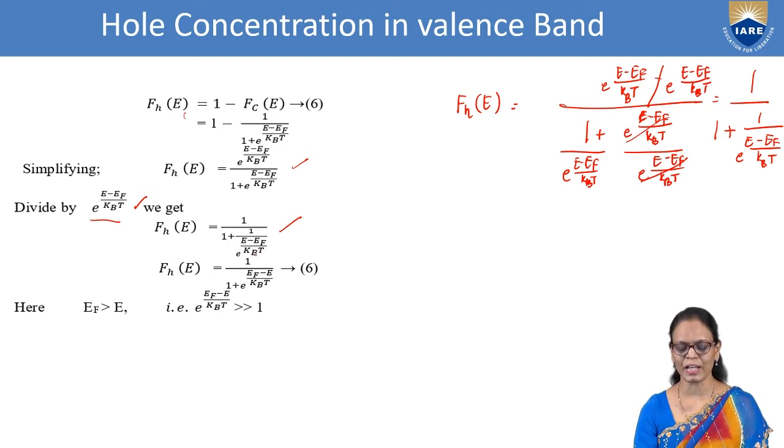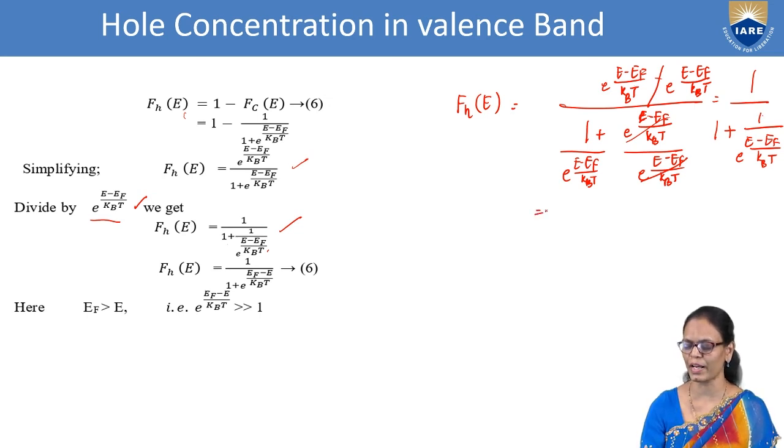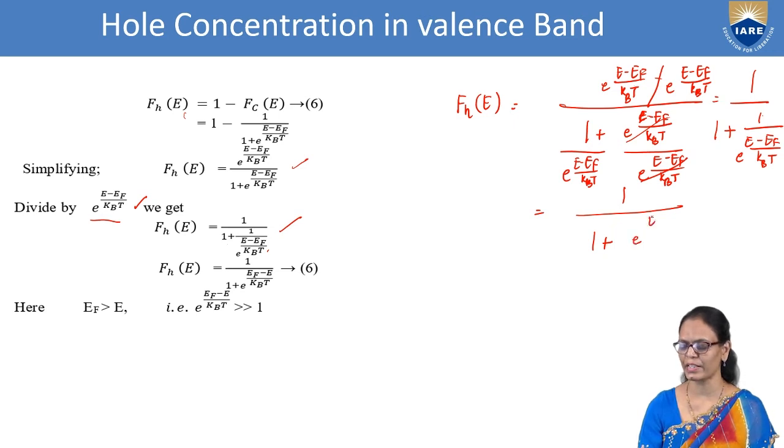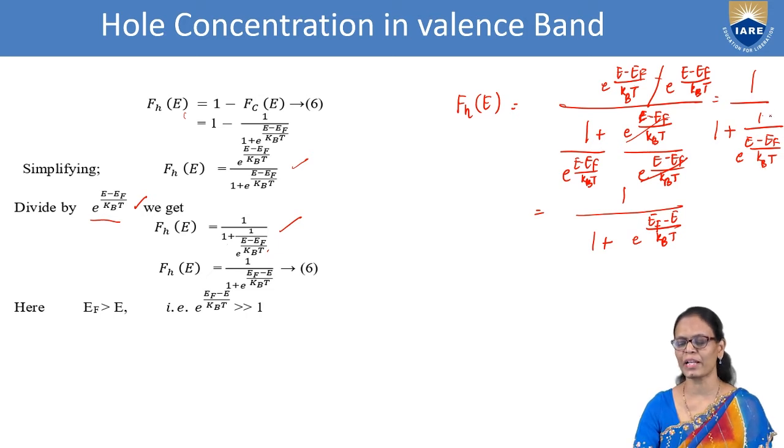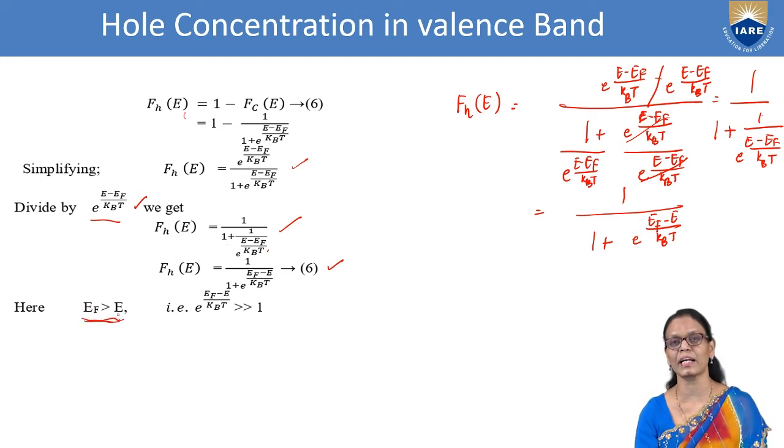Now I can just rearrange it. I can take this denominator to the numerator, so only the sign changes: 1 by 1 plus e power (EF minus E) by kBT. But now, EF is greater than E, because the valence band lies below the Fermi level.